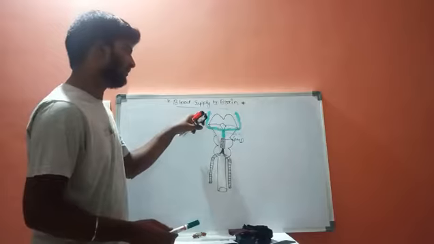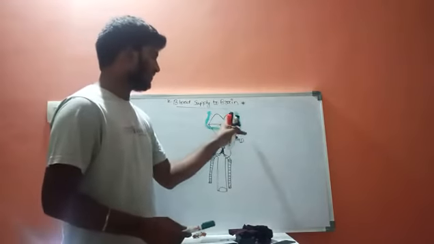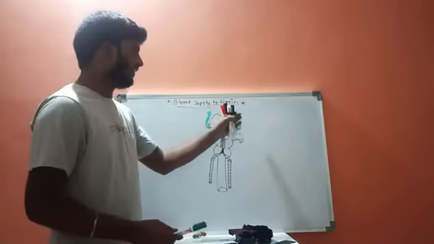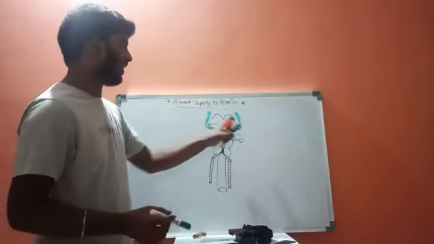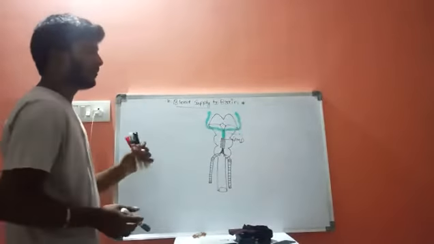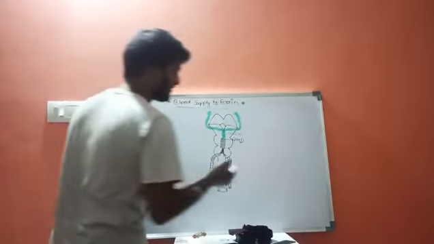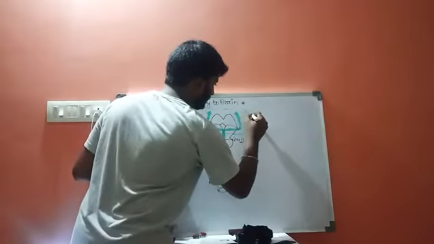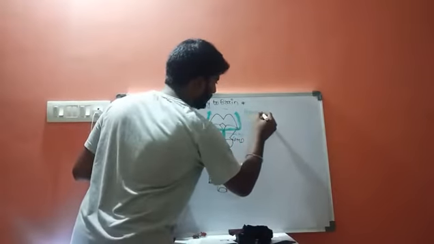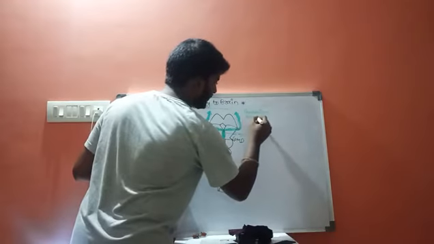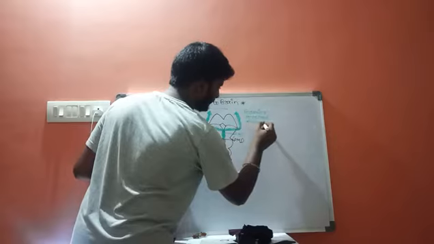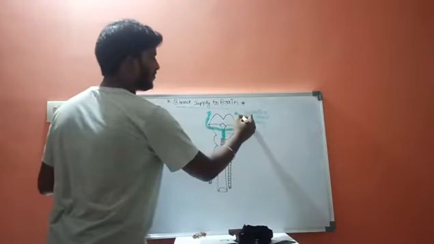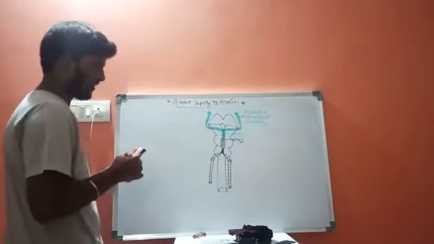These branches go around the midbrain and reach the cerebrum. These two special arteries are called the posterior cerebral arteries.